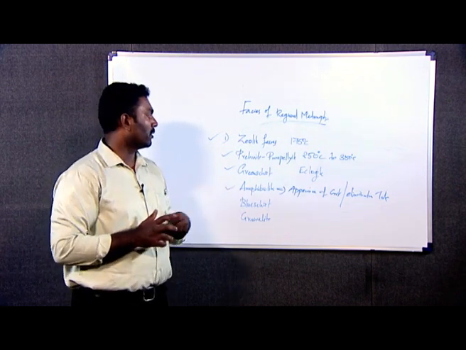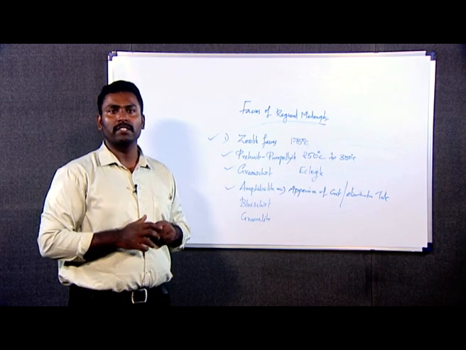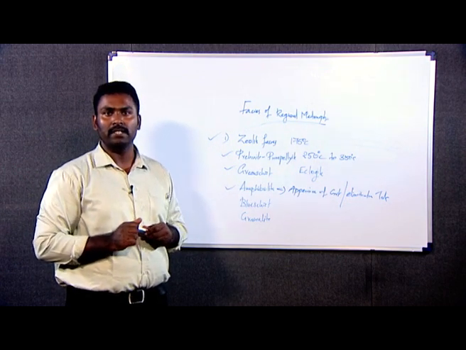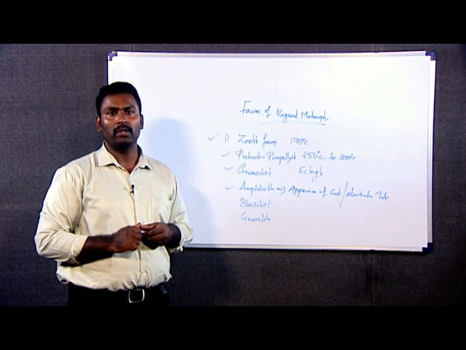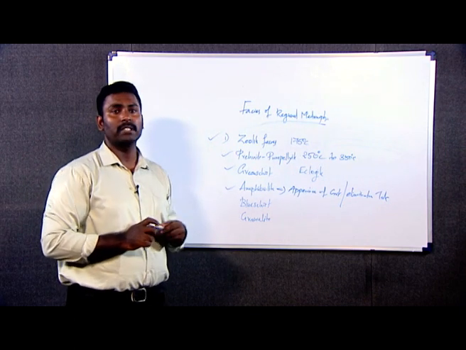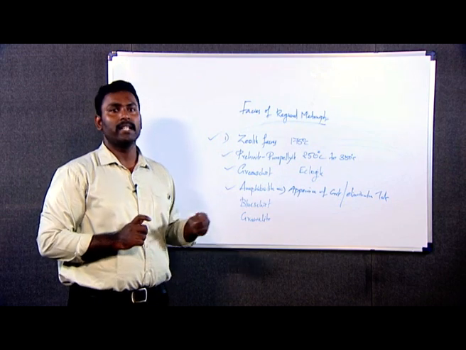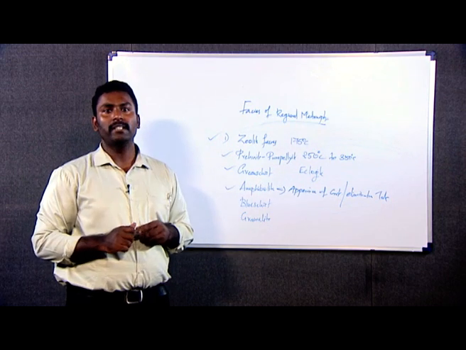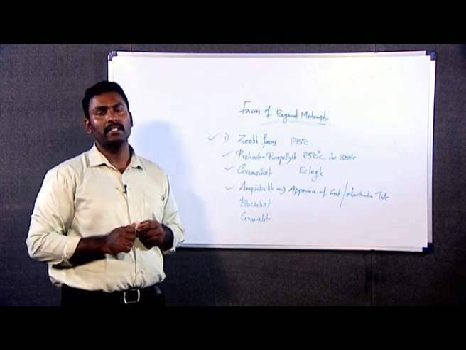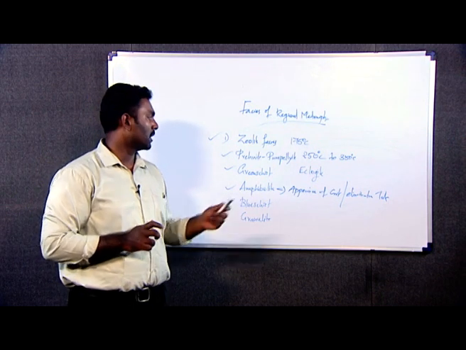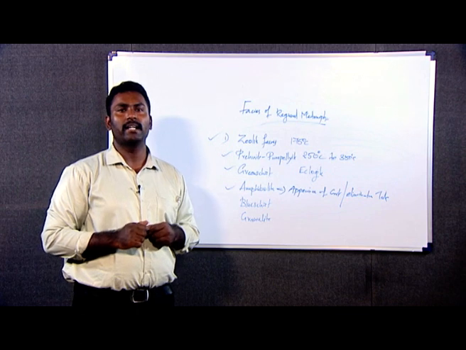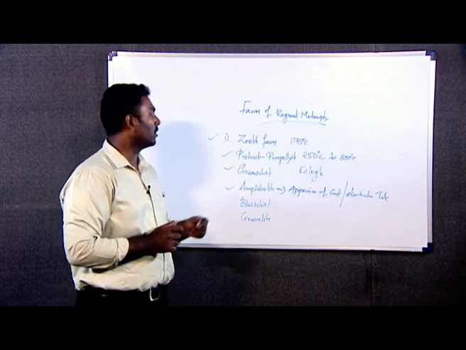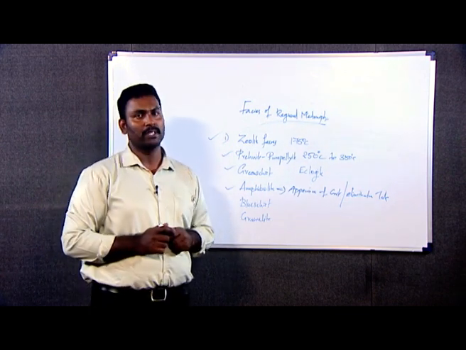And when a pelitic rock undergoes this amphibolite facies metamorphism, the mineral assemblages will be quartz, muscovite, biotite, and microcline. When a basic rock undergoes amphibolite facies metamorphism, it will have quartz, hornblende, calcic plagioclase, and biotite. When a calcareous rock undergoes amphibolite facies metamorphism, it will have calcite, diopside, and grossularite. So this is all about the amphibolite facies metamorphism.